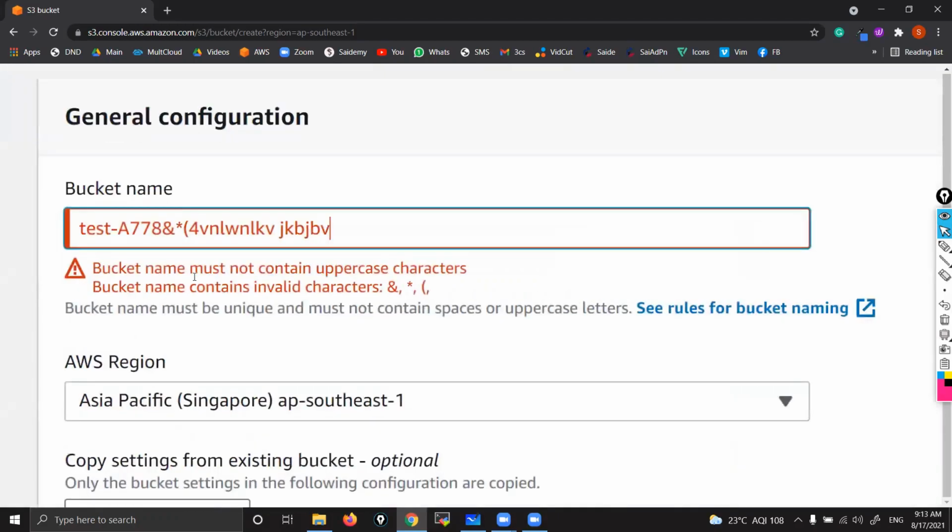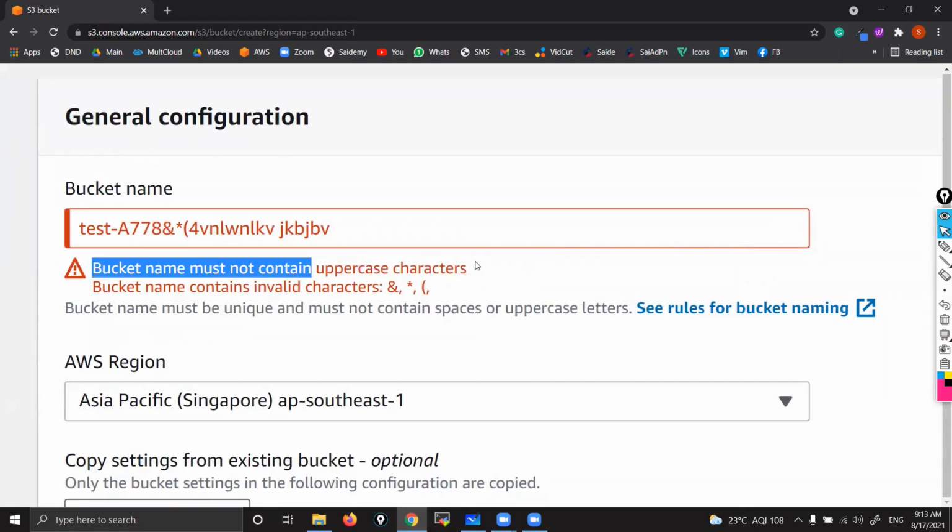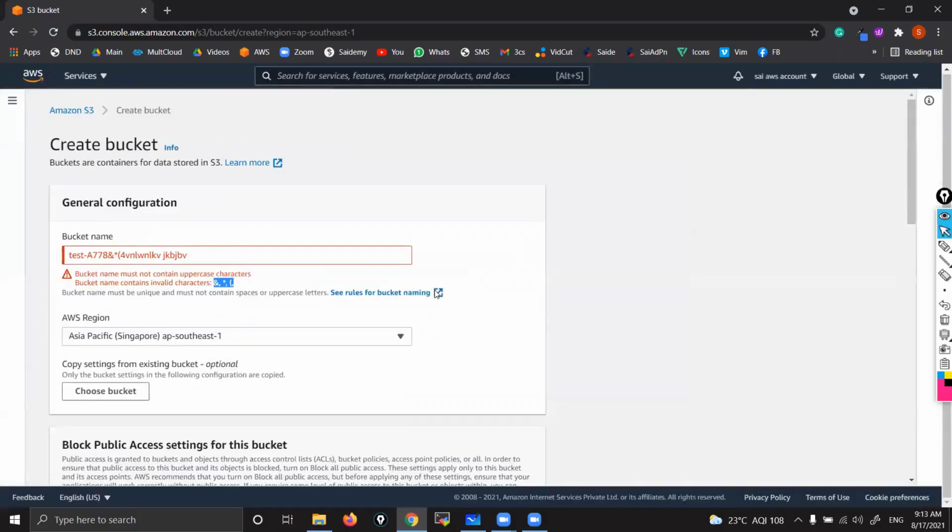See, what is this? Bucket names must not contain uppercase characters. So you can't use uppercase characters in bucket names. Bucket names contain invalid characters. See, these are invalid characters. That means while giving names to buckets, we need to follow some restrictions. There are some conditions that you need to follow. Make sure you are giving name as per the guidelines that they have given. If you want to see those rules, you can see rules for bucket naming. Open in a new tab.